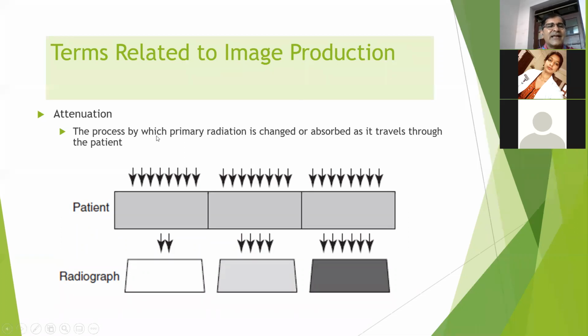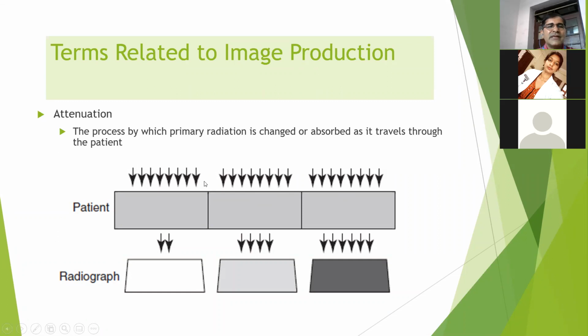Now it will be clear from this picture. Suppose this one is the object, okay? I want to take an X-ray of this object. This one is a radiographic plate or film, and above it is the X-ray machine with its focus, right? So X-ray is generated over here. A similar quantity of X-rays falls on this body part and this body part also.